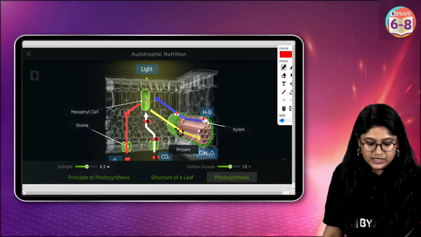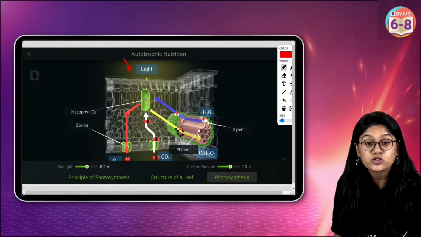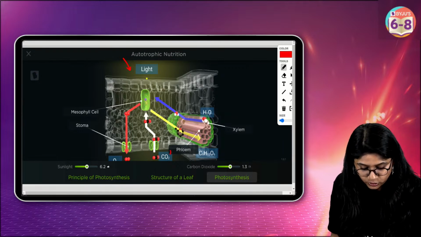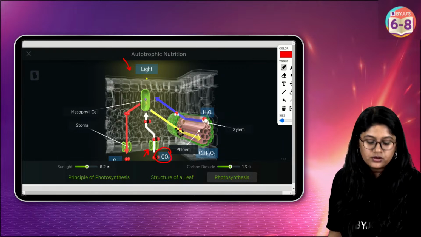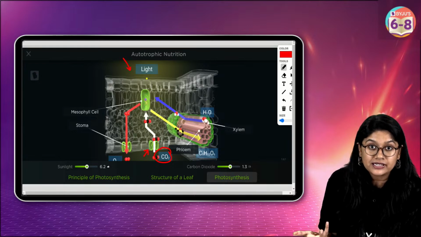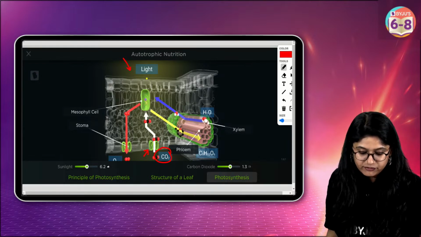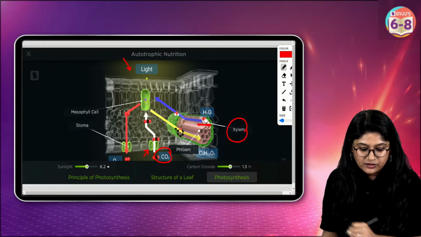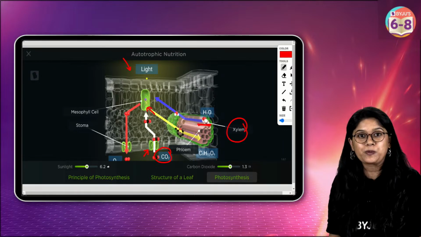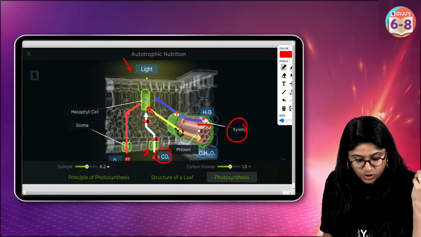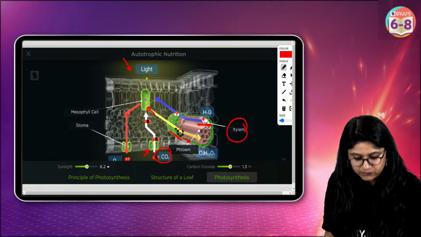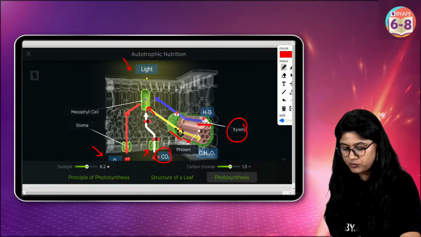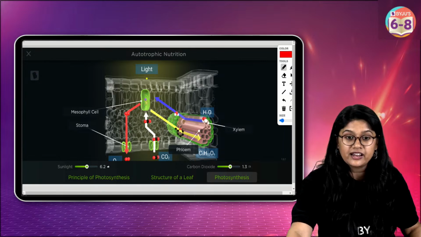See everyone, light is coming from the top part. Then we have the CO2 which enters the plant cell with the help of stomata, right? Water is coming from the xylem. Inside the cell they go into the chloroplast, and they make the food, glucose. Glucose travels with the help of phloem to the different parts. And of course oxygen is released from the stomata. Easy peasy, clear everyone?